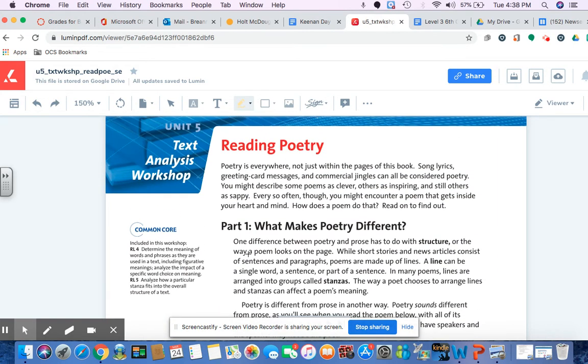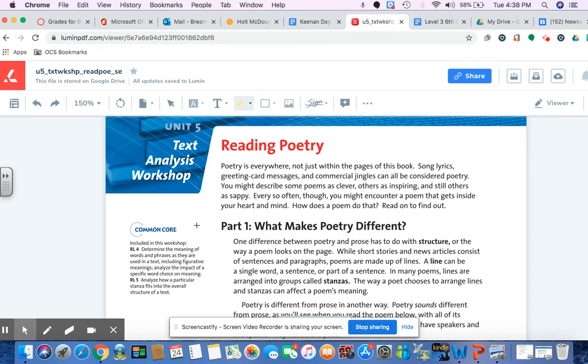So poetry is everywhere, not just within the pages of this book. Song lyrics, greeting card messages, and commercial jingles can all be considered poetry. Believe it or not, probably your favorite artist has poetry in their lyrics, all right? You might describe some poems as clever, others as inspiring, and others still as sappy. Every so often, though, you might encounter a poem that gets inside your heart and mind, so it has some type of emotional effect on you. How do poems do that? Read on to find out.